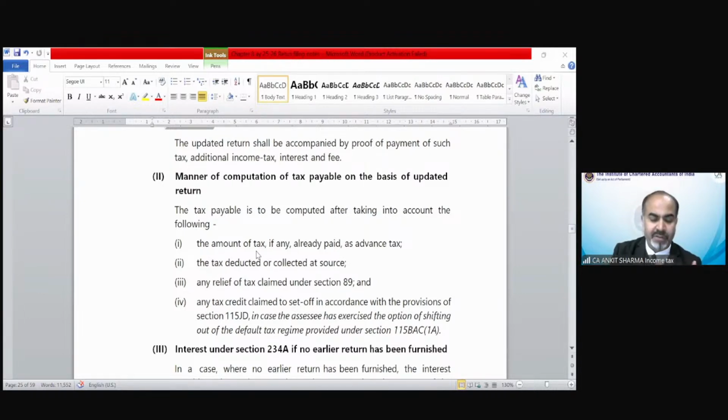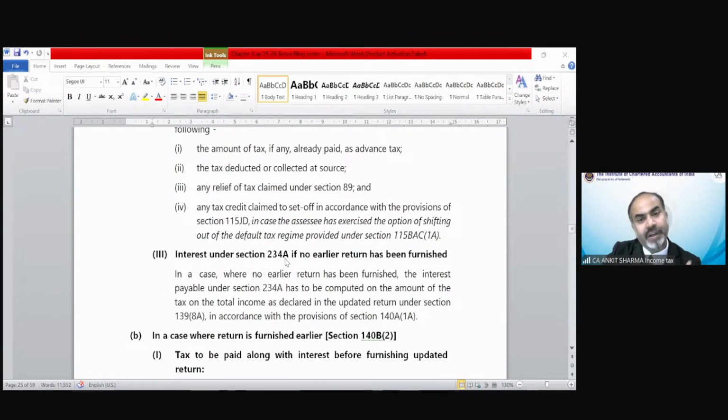For the purpose of tax calculation under an update return, your advance tax, your TCS, your relief, your AMT credit, whatever has been paid, is going to be reduced. So there is nothing new. The normal tax calculation will be done. The additional tax needs to be paid, and how it needs to be paid and what amount of additional tax needs to be paid, we will see later in this chapter. Interest under section 234A needs to be calculated, of course.